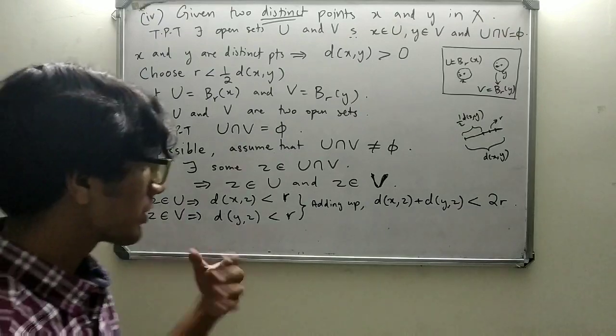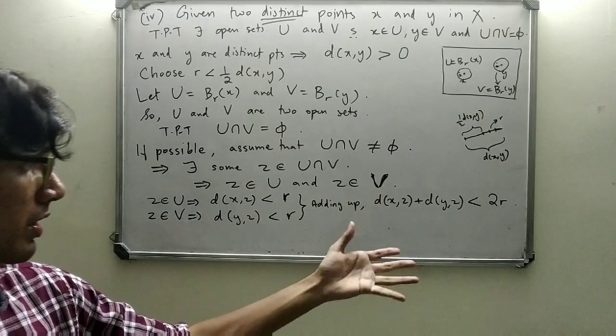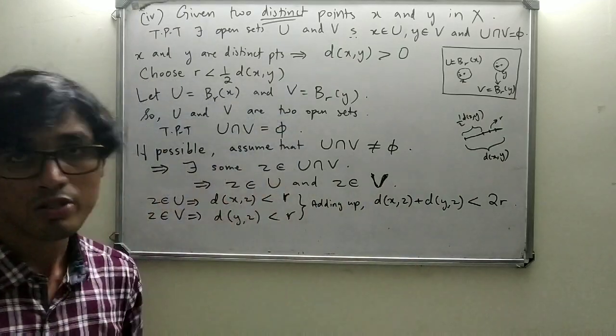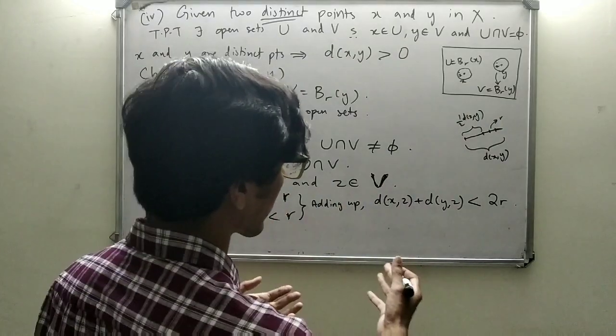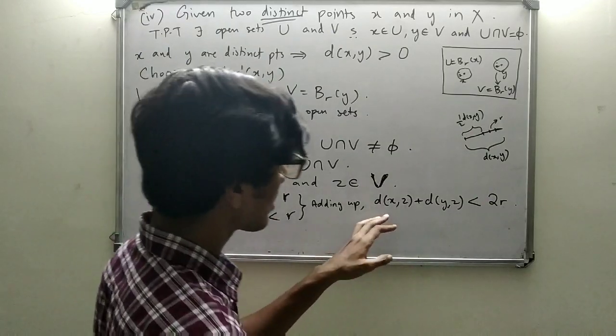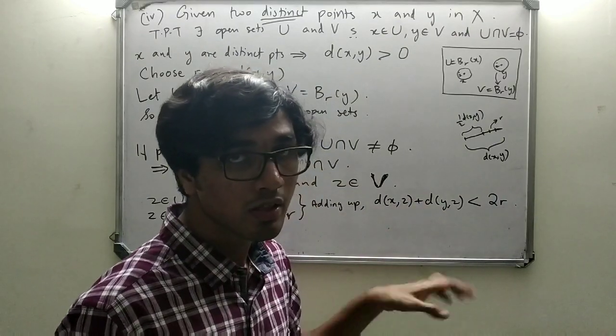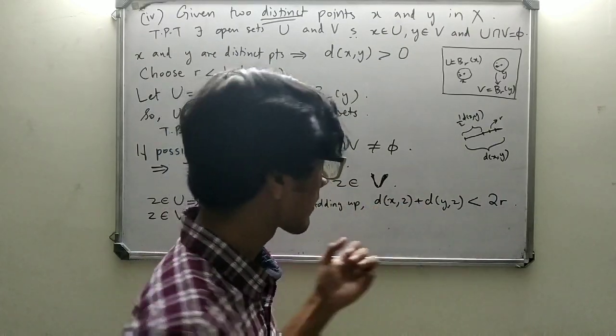Now what? Now this kind of looks like that expression from the triangle inequality, right? So we'll look into our triangle inequality. Applying the triangle inequality, what do we get? We know that d of XZ plus d of YZ is greater than d of XY, right?